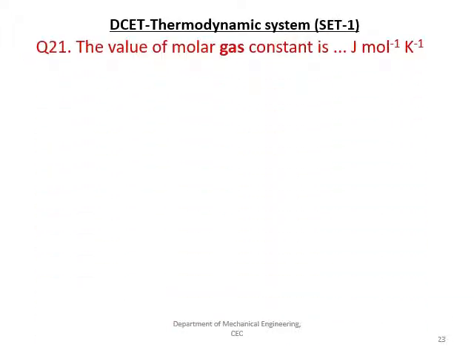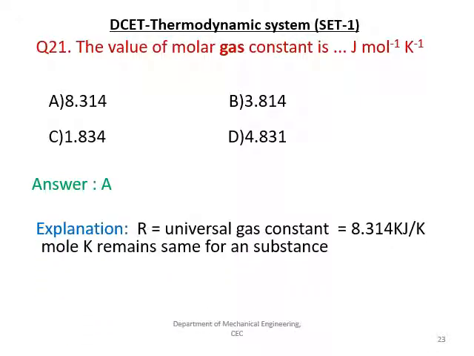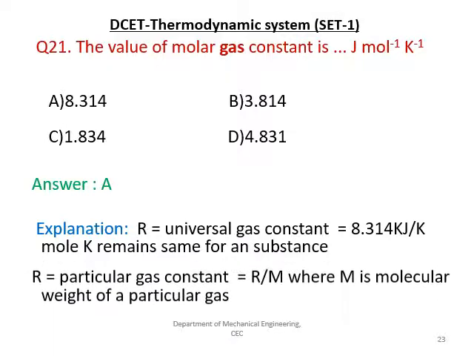The next question is, the value of the molar gas constant. The given options are 8.314, 3.814, 1.834 and 4.831. The right answer is A, that is 8.314 kilojoule per kg Kelvin.